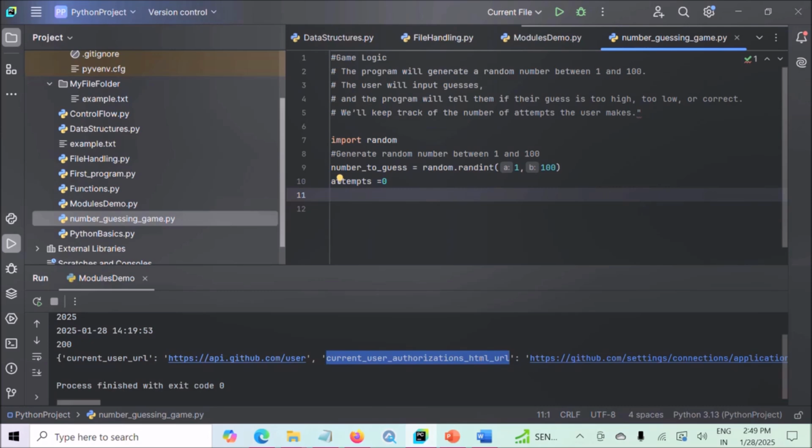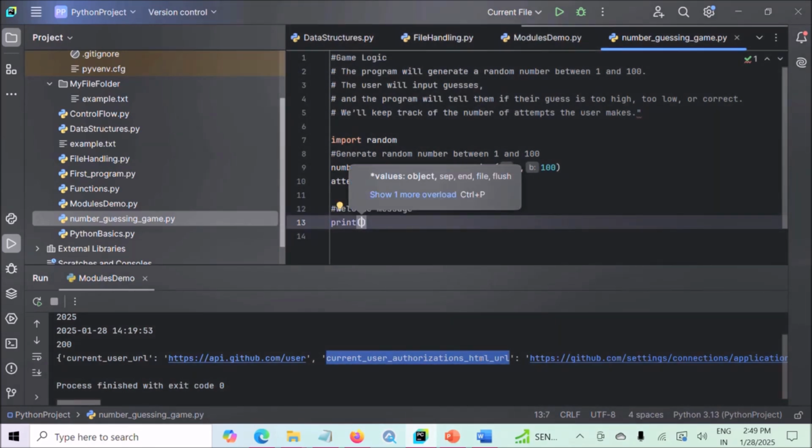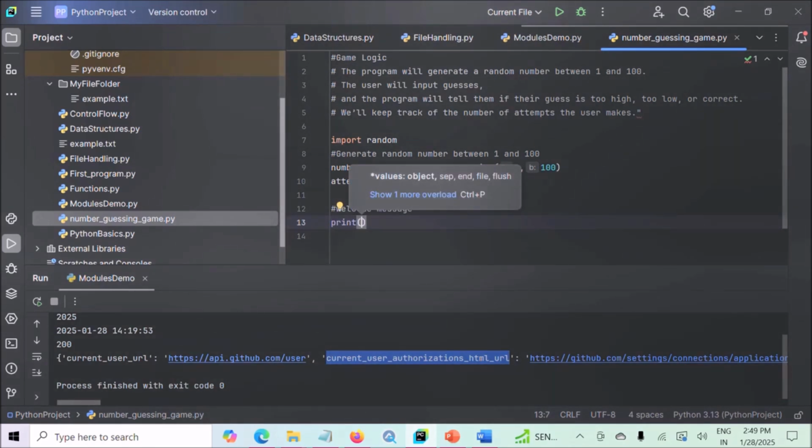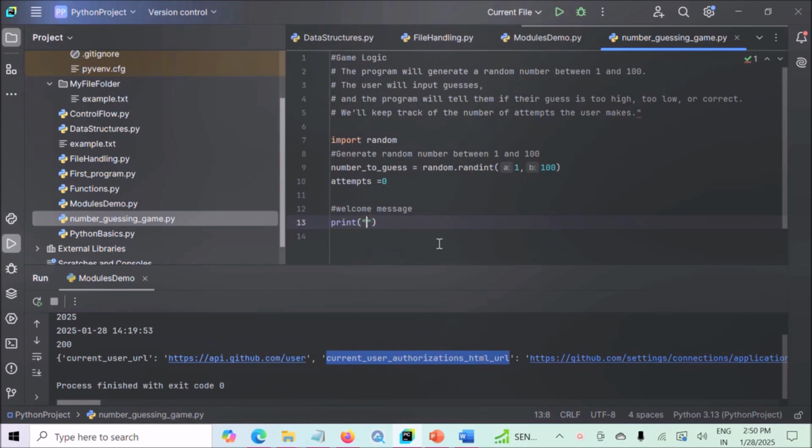Now next, let's display a welcome message to the user that welcomes the user and informs them about the range of random number. So let's print a welcome message. Print method to display message to user. And within this round bracket, let's write a message as a string in double quotes.